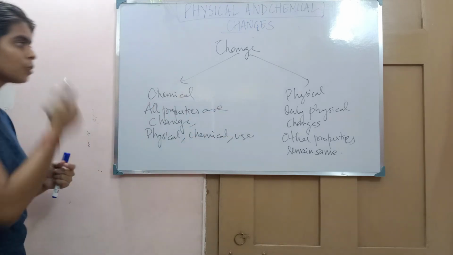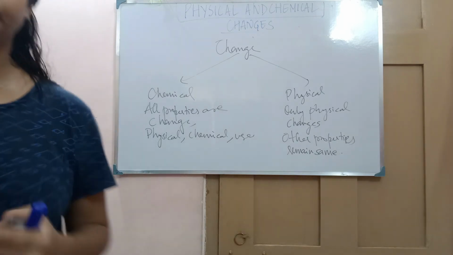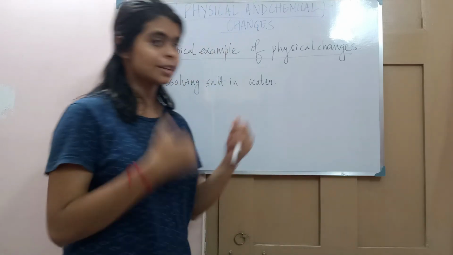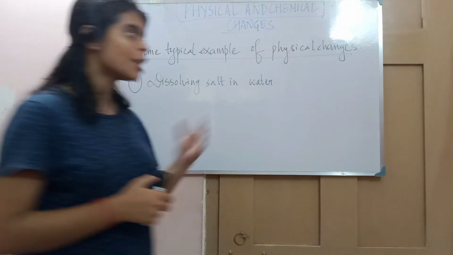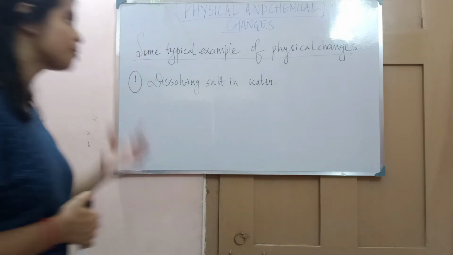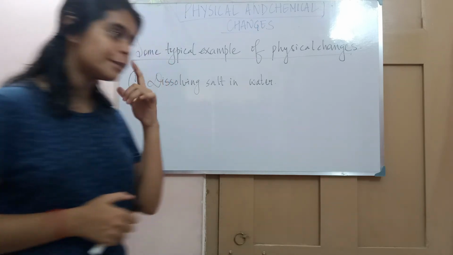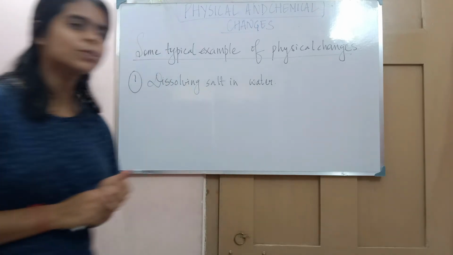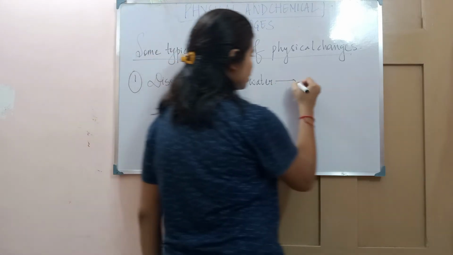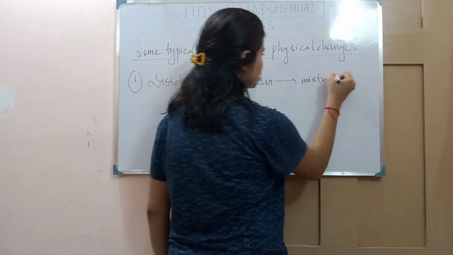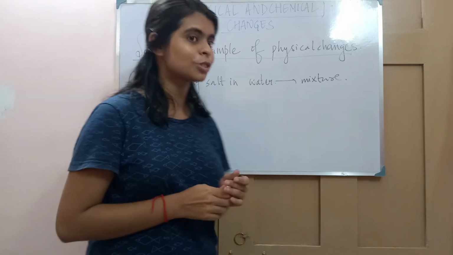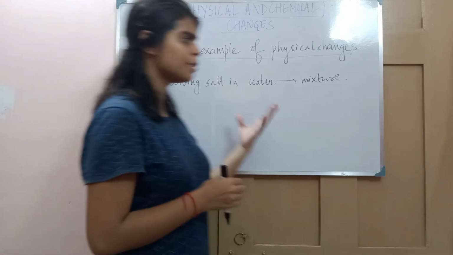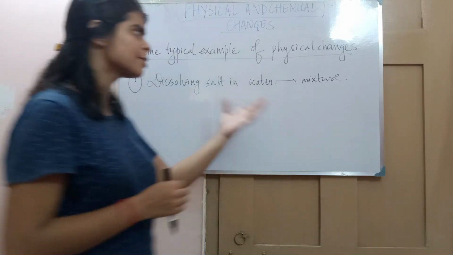Now coming to some of the topics of physical change. Since we have discussed what kind of properties get changed in physical change and in chemical change, now we will take a typical example which tells that it is a physical change. Like dissolving a salt in water. After dissolving a salt in water, what do we get? We get a mixture, a homogeneous mixture. In physical change no new substance is formed, but this mixture is also a kind of new substance, or we can say an impure substance. Then how can we call it a physical change?